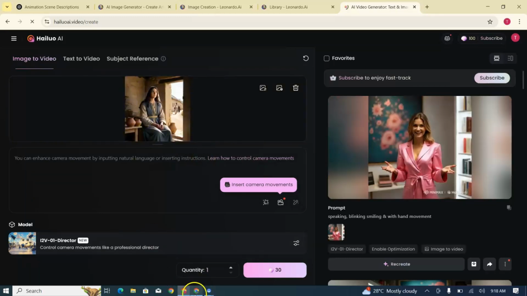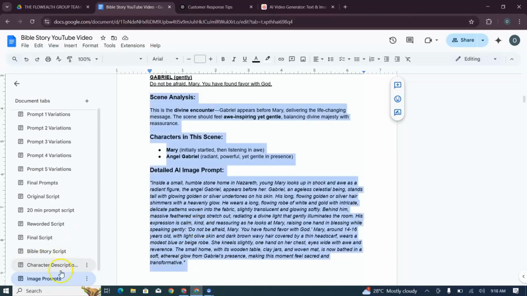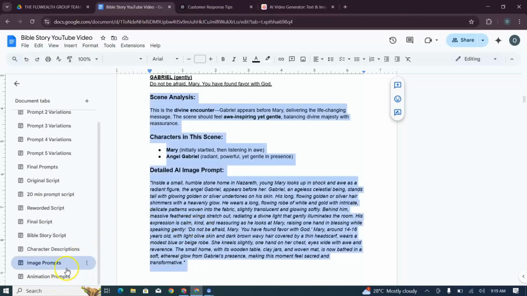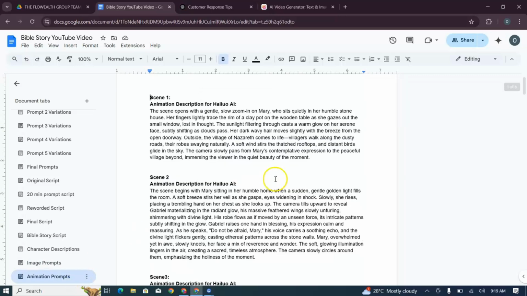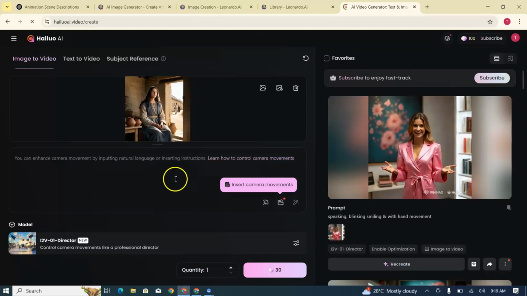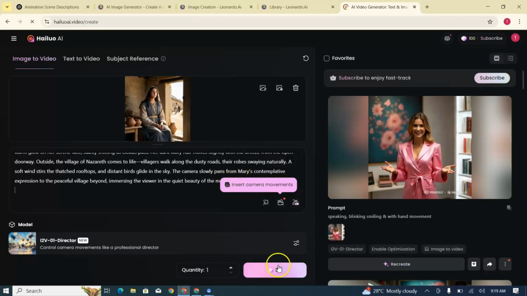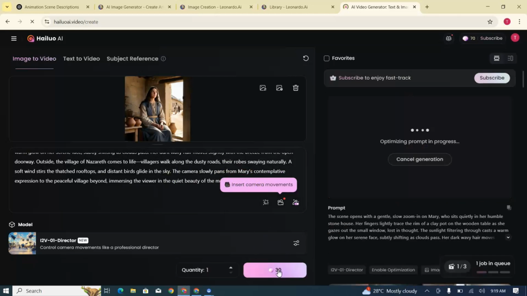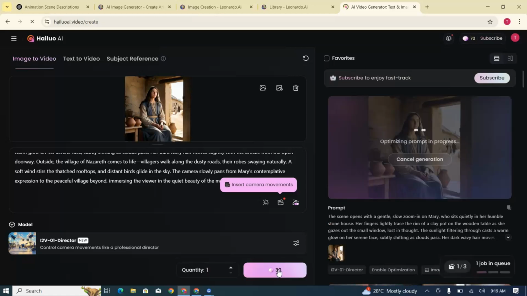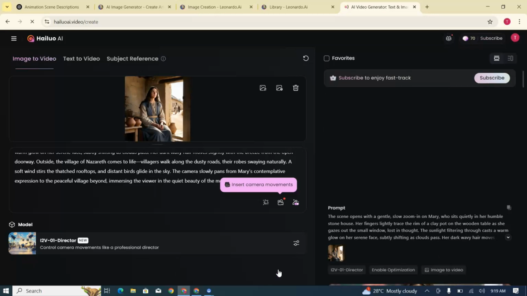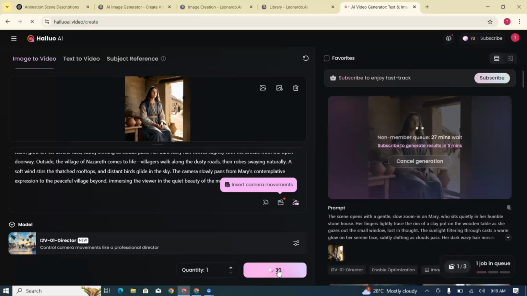Now you go on to copy the scene animation description. Paste it. You click Generate and you repeat these same steps for all the images.